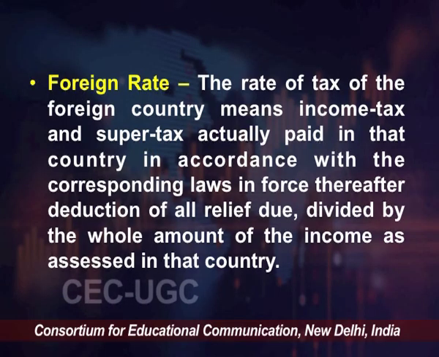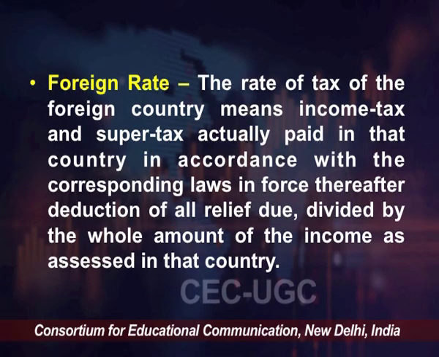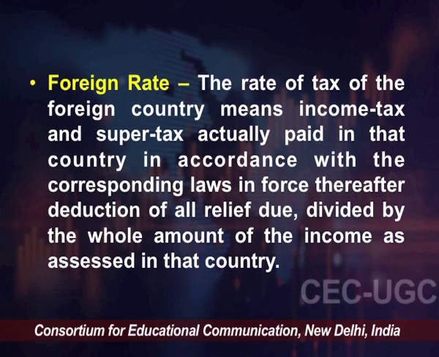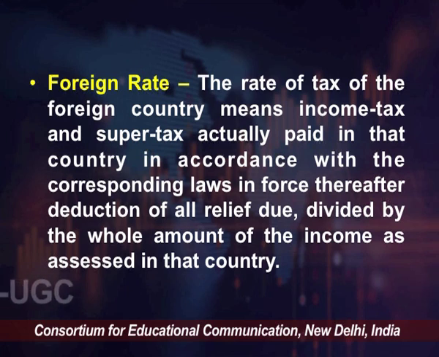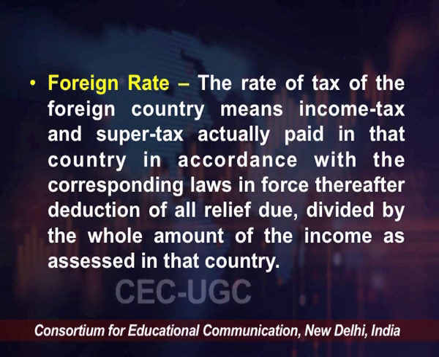Foreign rate of taxes is the rate of taxes of the foreign country, which may be income tax or by any other nomenclature being used for the same, maybe super taxes, right, or the tax deducted at source, as per the provisions of the law being enforced in that particular nation.